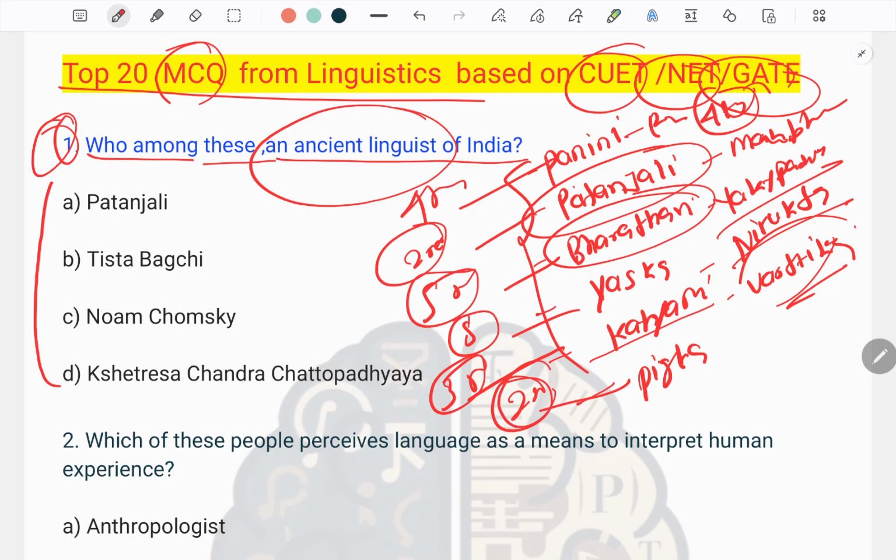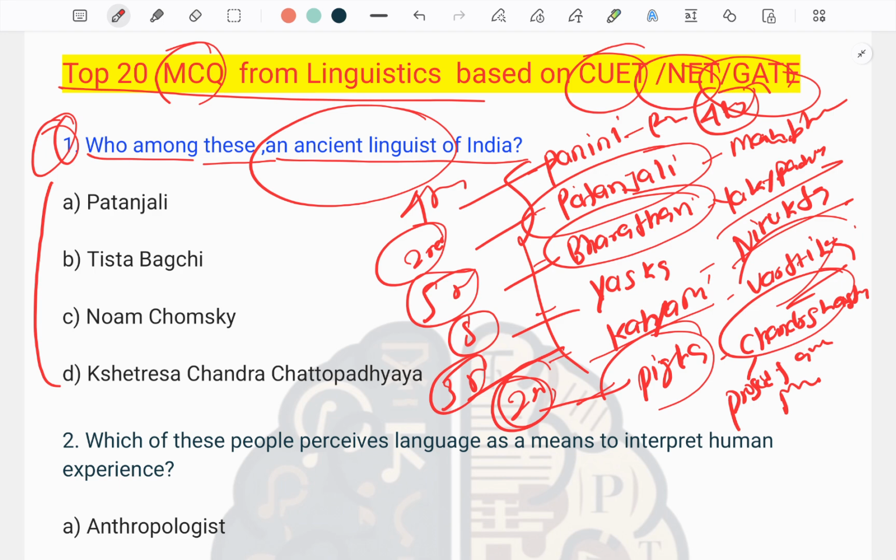Next, we have one more second century ancient linguist, who is known as Pingla. Pingla is the author of the Chandah Shastra, which is a very famous work on prosody and metre. So must remember, these are the ancient linguists of India who belong to different centuries.